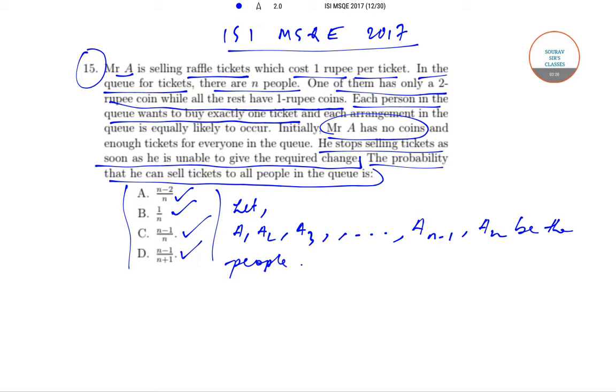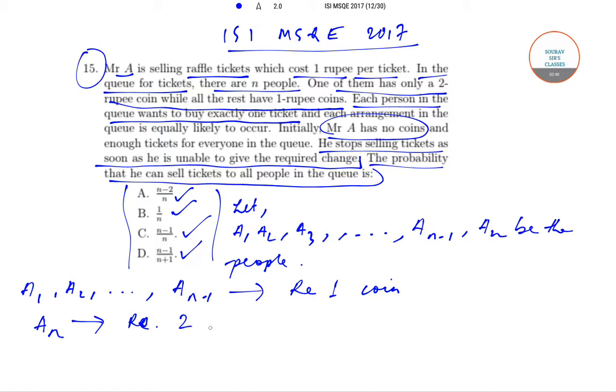We'll also assume that a1, a2 up till a n minus 1 have a rupee 1 coin, and only one person, that is an, has a rupee 2 coin.